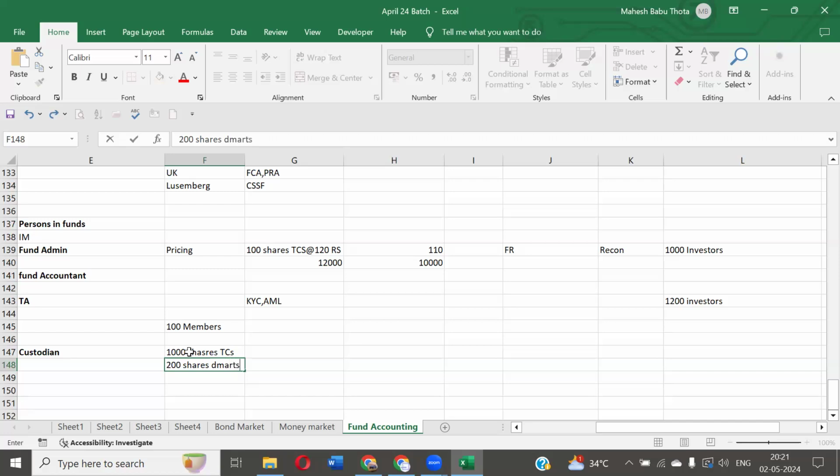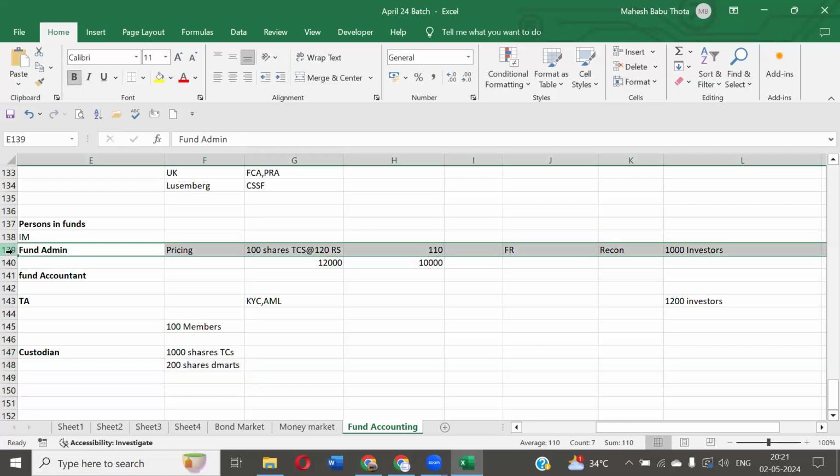Like we have different investments in different asset classes. All this will be maintained by the custodian. Suppose the entire assets again will be taken care of by the fund administrator. It will be a bit confusing for him because he's basically taking care of the administration process.